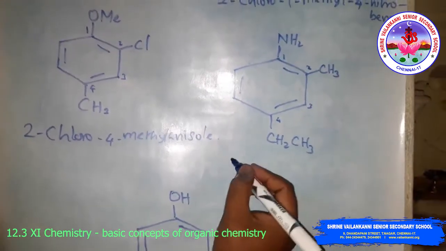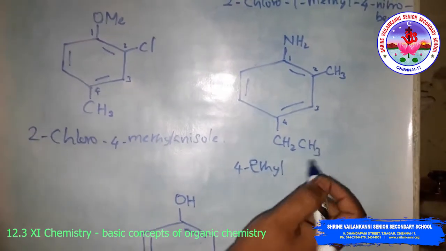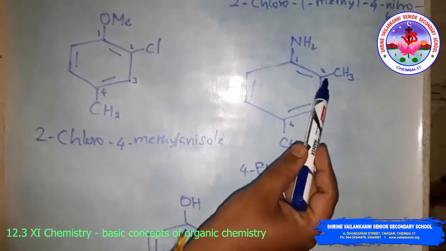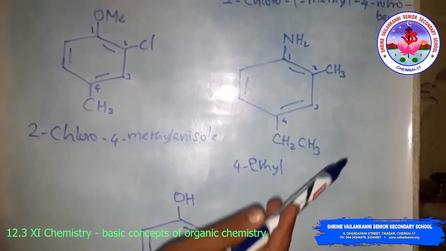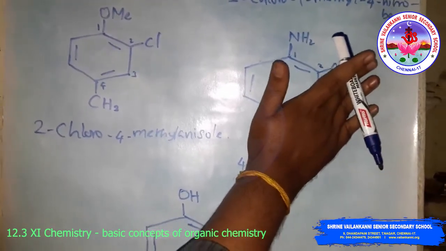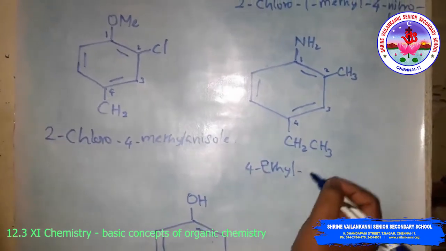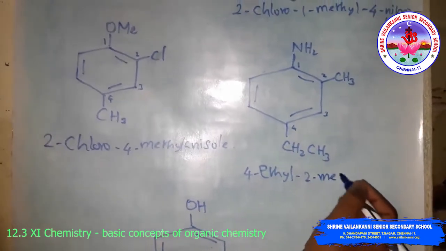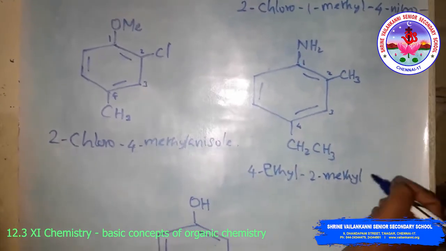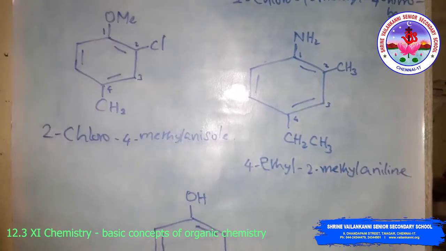The fourth position has ethyl, so 4-ethyl, then 2-methyl. Without these two, we would simply call it aniline. So that is why we use 4-ethyl-2-methylaniline. Okay, this is the name.